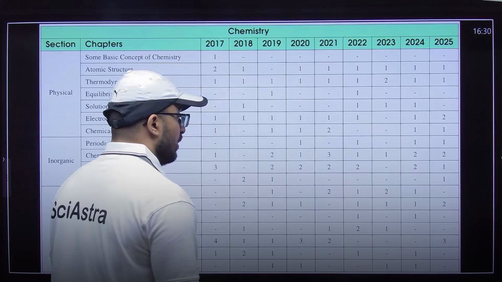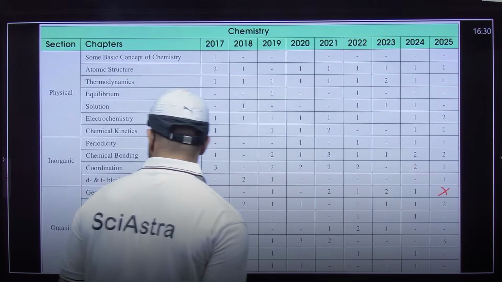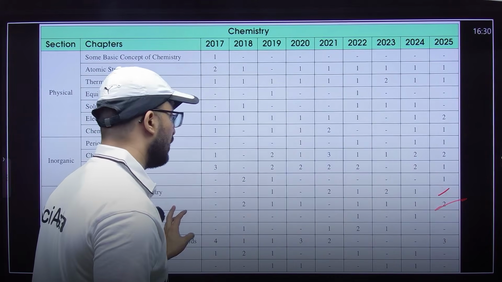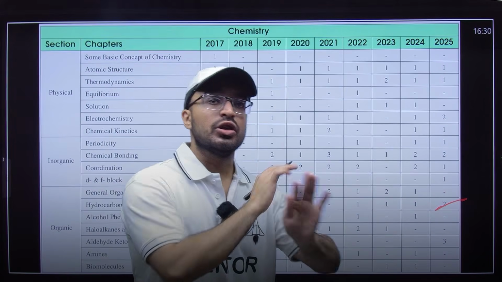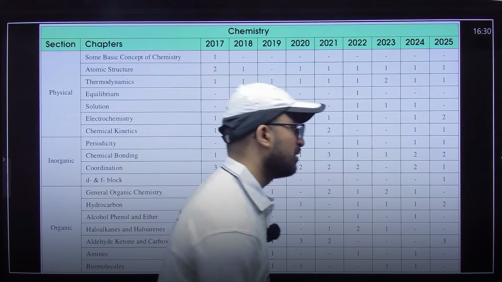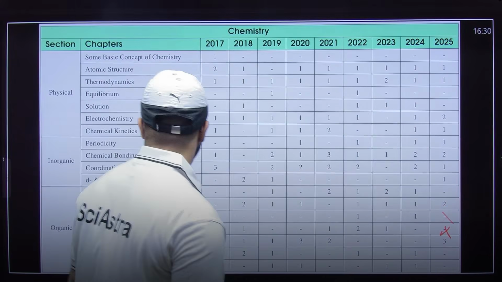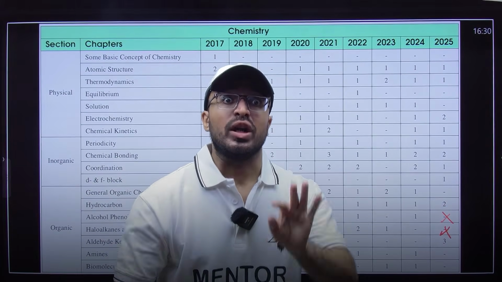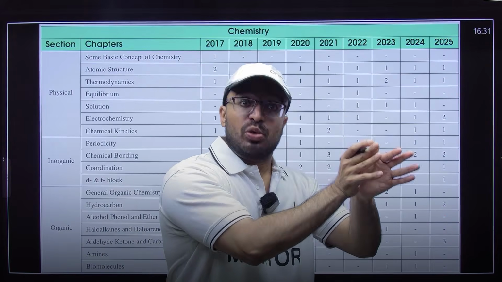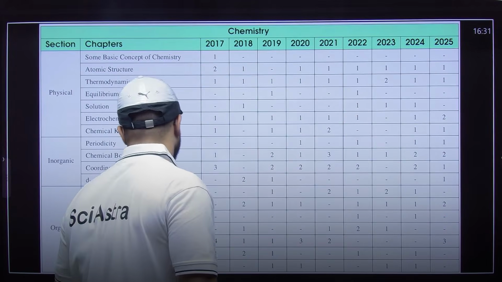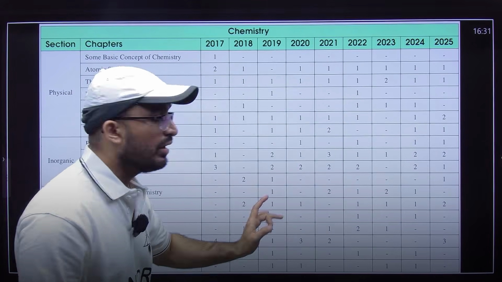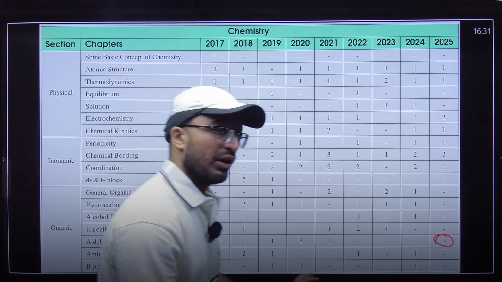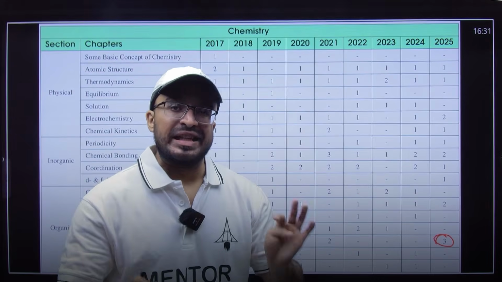So if you can see, no question was asked from GOC, two questions were asked from hydrocarbons, right? Alcohol, phenol and ether and haloalkanes were nil again. So basically no questions were asked from these chapters as well, right? And for aldehyde, ketone and carboxylic acid, you can see they asked 3 questions alone. So 3 questions out of 15 were asked from a single chapter, aldehyde, ketone and carboxylic acid. So you can see how important this chapter is. Then amines and biomolecules were also nil, so they didn't ask any question from amines and biomolecules.